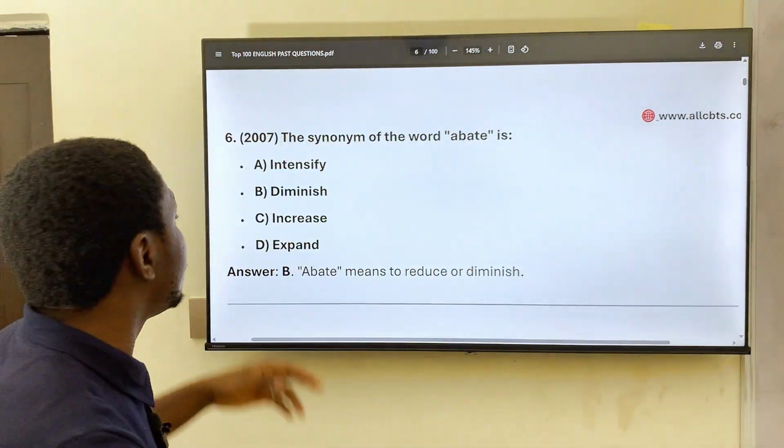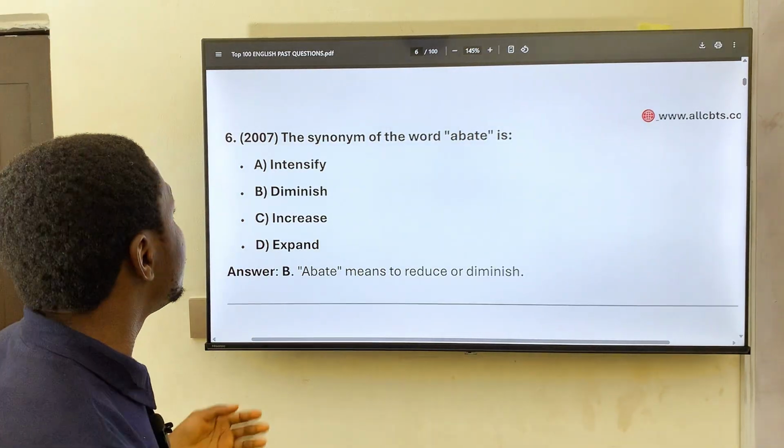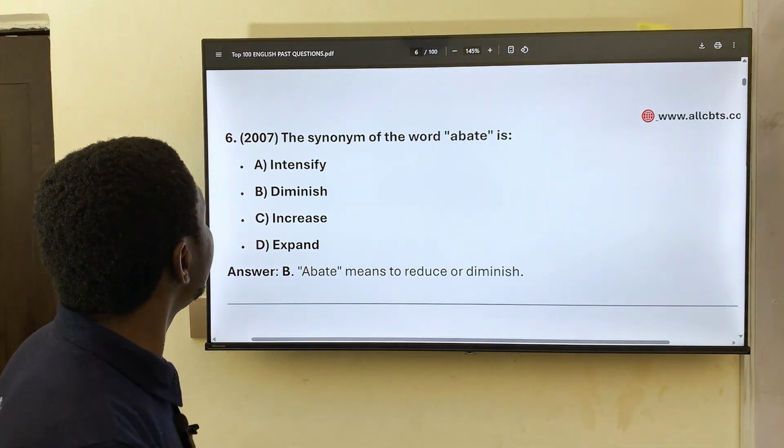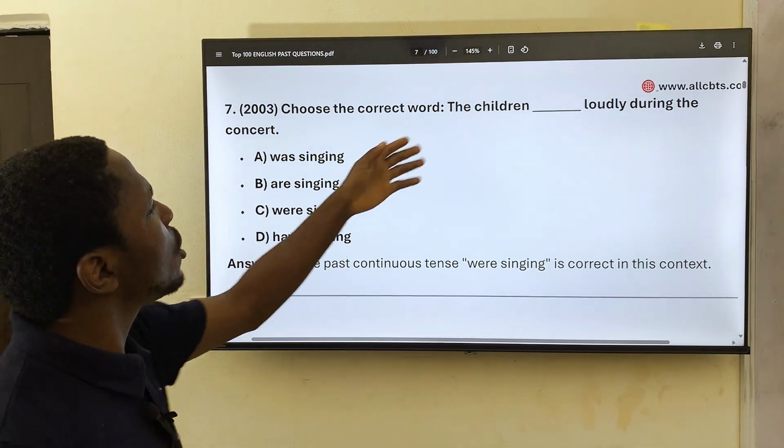Intensify is the opposite of that. Increase, the opposite of that. Expand, the opposite of abate. Then question 7, and we say choose the correct word.